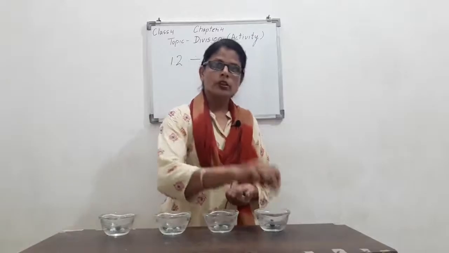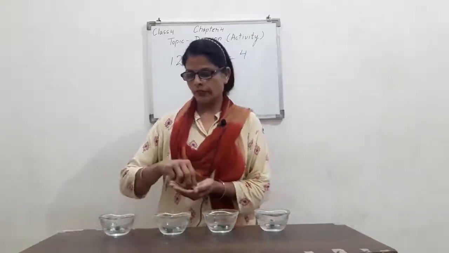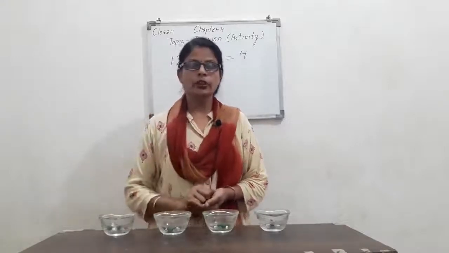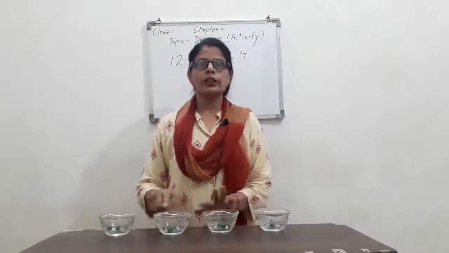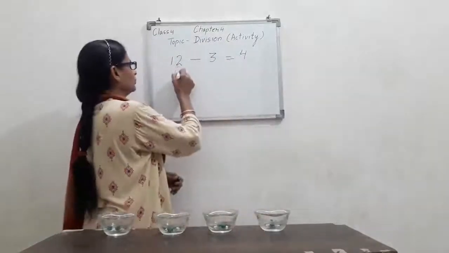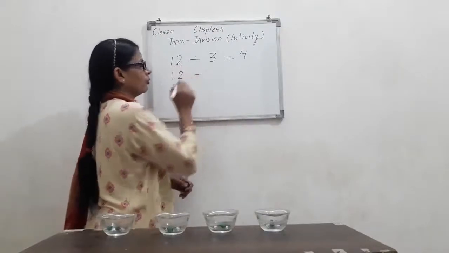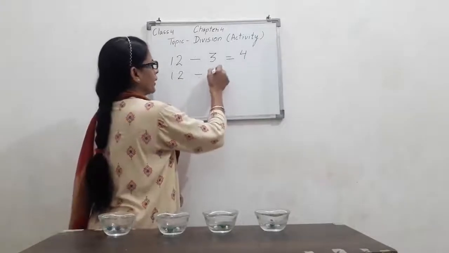Again 1 more to Rachna, Ritu, myself and Kirti. Now how many friends are we? The total marbles were 12 and 1 more friend has been added. So we are 4 friends now.